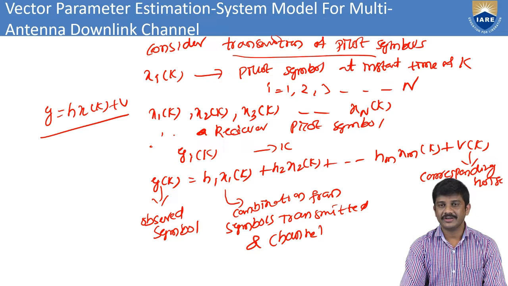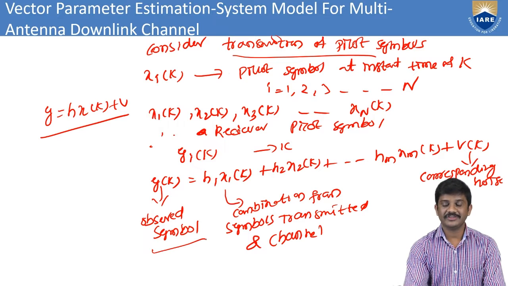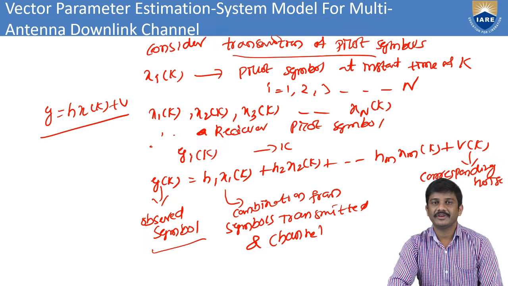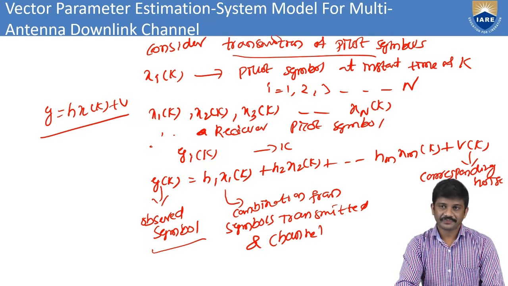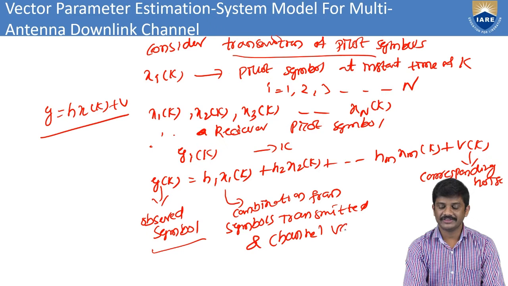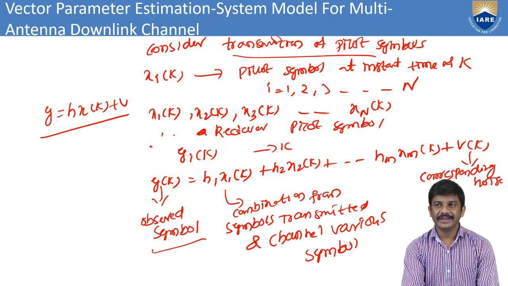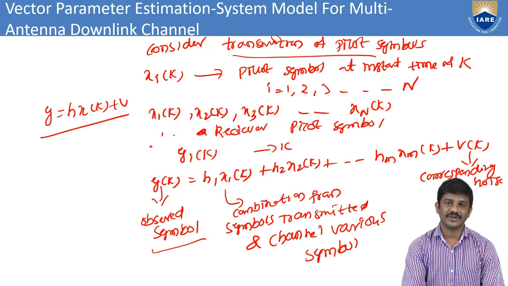We can consider this is an observed model and this is a combination of symbols. We are taking h1 x1 of k, the channels with the various symbols. This v of k is the corresponding noise, and we can call it Gaussian noise.